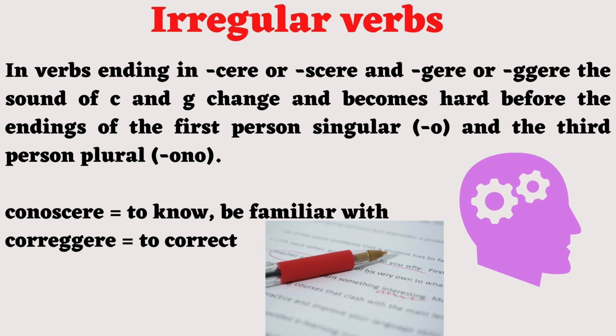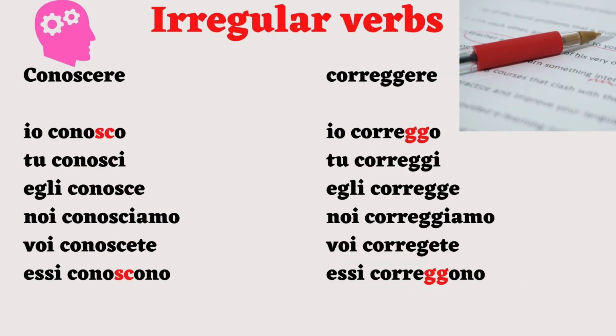In verbs ending in cere or scere and gere with double G, the sound of C and G changes and becomes hard before the endings of the first person singular and the third person plural, so just be careful as far as pronunciation is concerned. So a verb like conoscere sounds like this: io conosco, tu conosci, egli conosce, noi conosciamo, voi conoscete, essi conoscono. Or another verb, correggere. Io correggo, tu correggi, egli corregge, noi correggiamo, voi correggete, essi correggono.